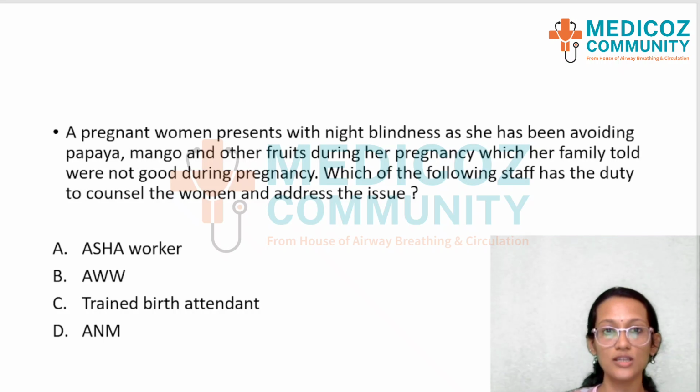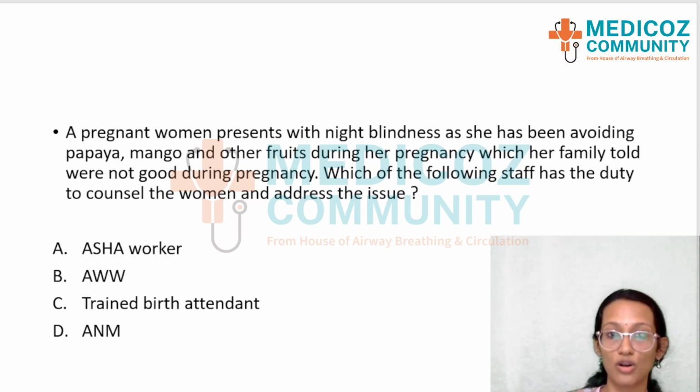Okay, the next question. A pregnant woman presents with night blindness as she has been avoiding papaya, mango, and other fruits during her pregnancy, as her family told her that it was not good during pregnancy. Which of the following staff has the duty to counsel the woman and address the issue? So again, this was very controversial.